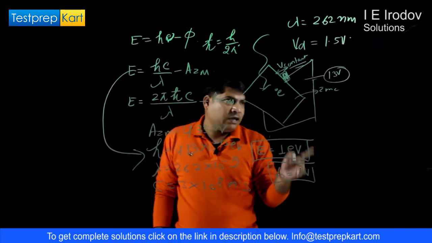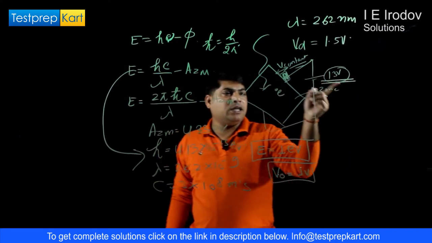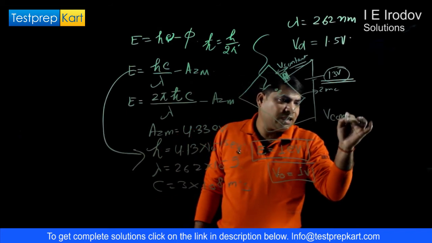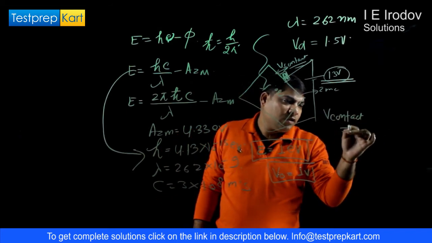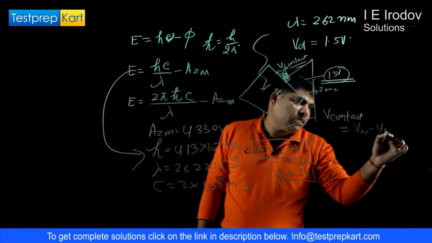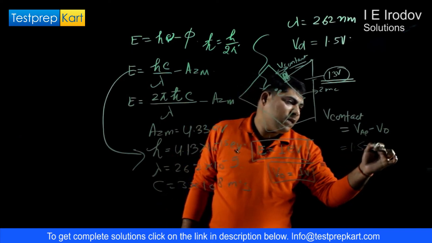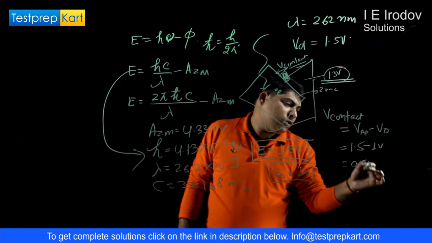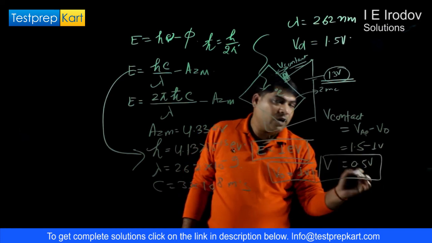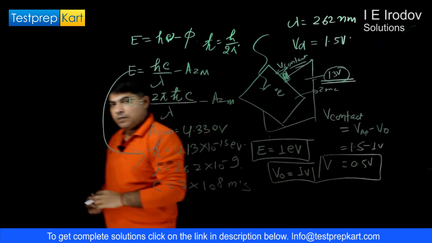But in this case we required 1.5 volt external voltage to stop this emission. So the contact potential must be equal to V applied minus the exact stopping potential. So this is 1.5 minus 1 volt, which is equal to 0.5 volt. So in this photocell, the contact potential is 0.5 volts.